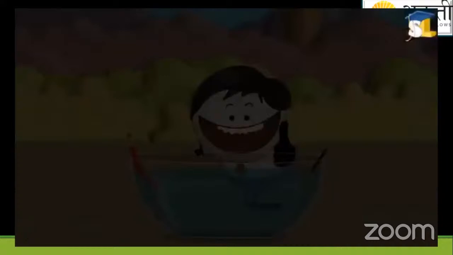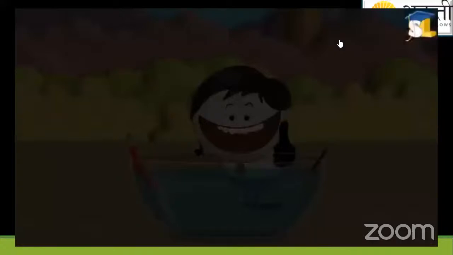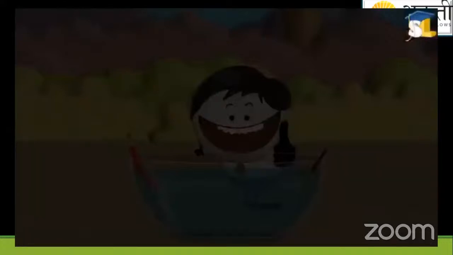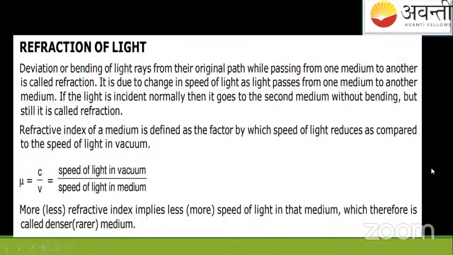Okay, students. So now we'll be seeing the theory part. We have completed the revision. No issues. Now the pace of the class will be fine. I hope you enjoyed the animation. Now let us go slowly because it's a new, fresh topic, that is refraction. We'll see it in a theoretical manner. See, what is refraction of light? Let us understand this.